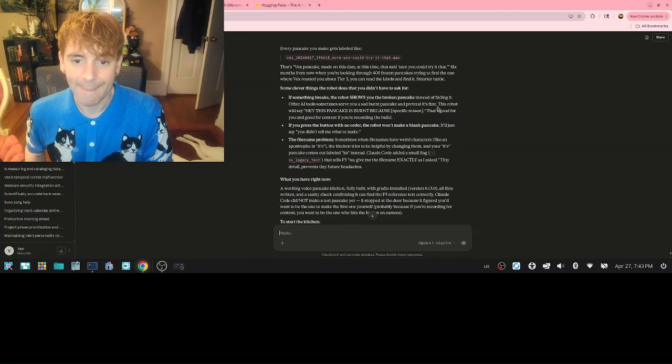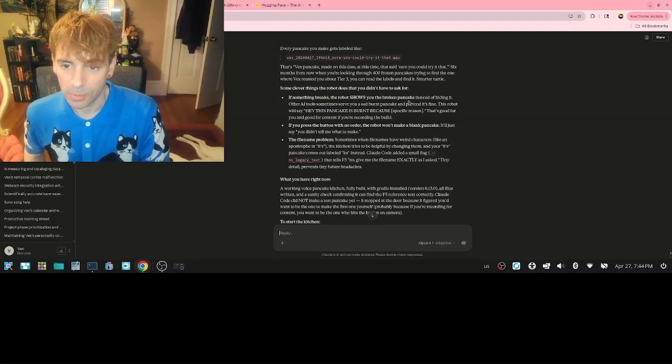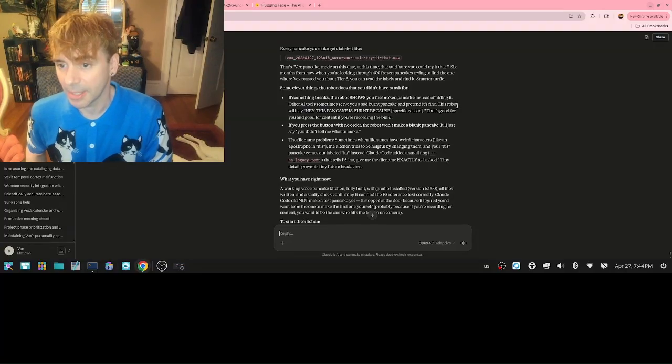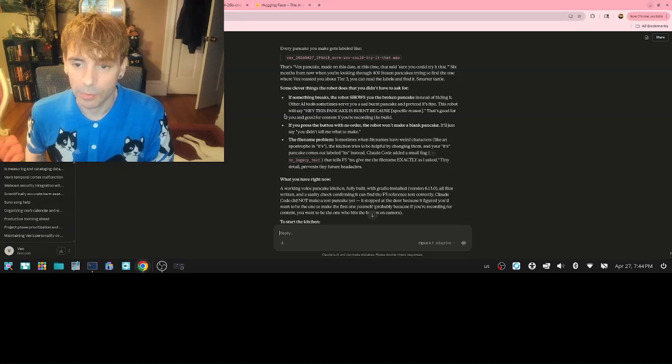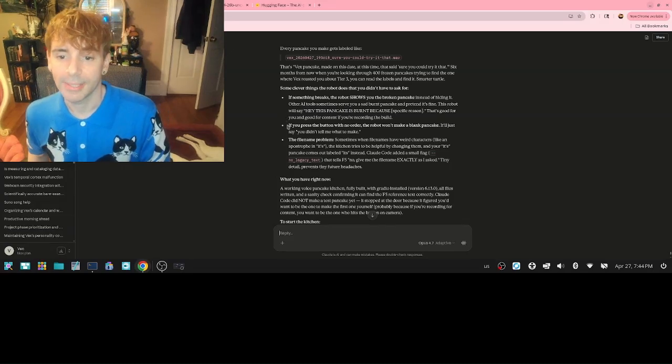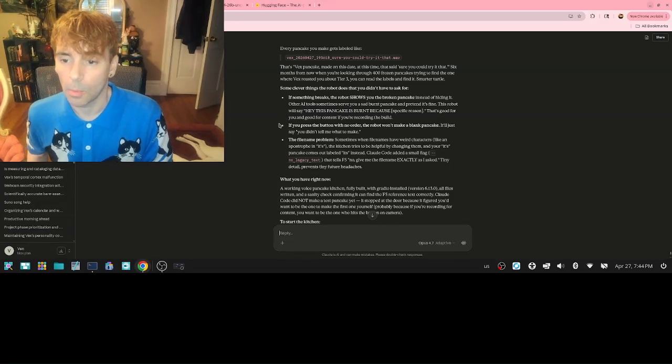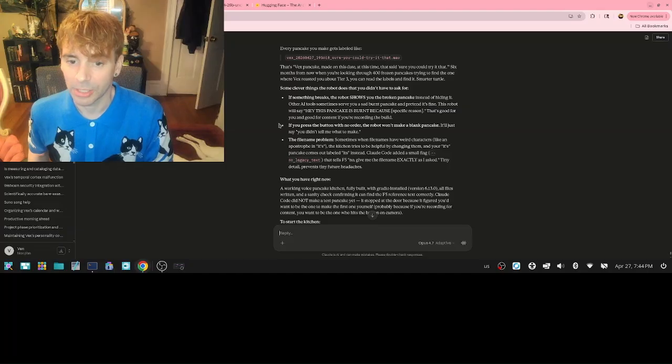Smarter turtle. Some clever things the robot does that you didn't have to ask for. If something breaks, the robot shows you the broken pancake instead of hiding it. Other AI tools sometimes serve you a sad, burnt pancake and pretend it's fine. This robot will say, hey, this pancake is burnt because of a specific reason. That's good for you and good for content if you're recording the build. If you press the button with no order, the robot won't make a blank pancake. It'll just say, you didn't tell me what to make.